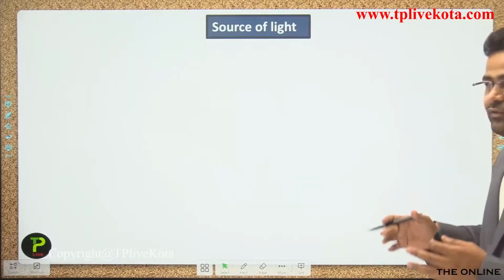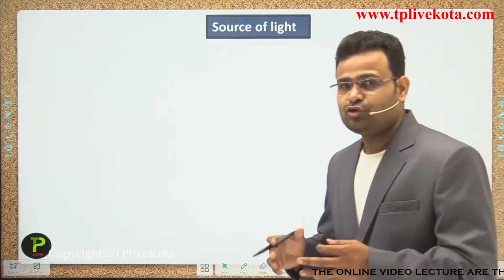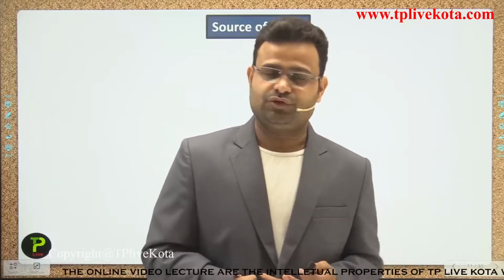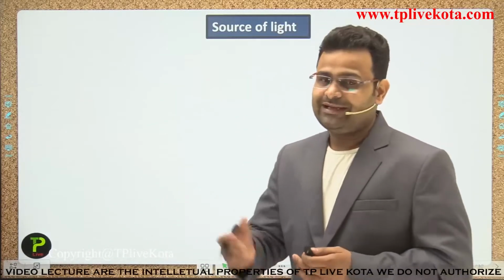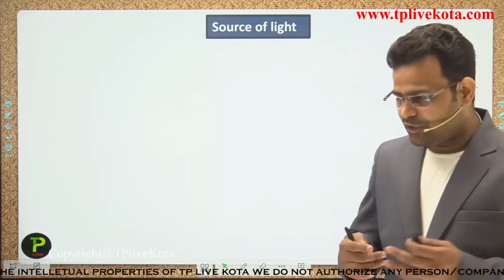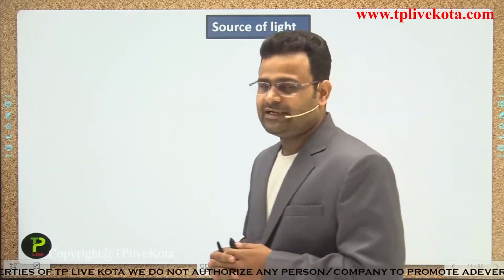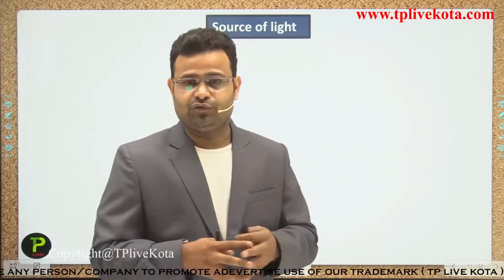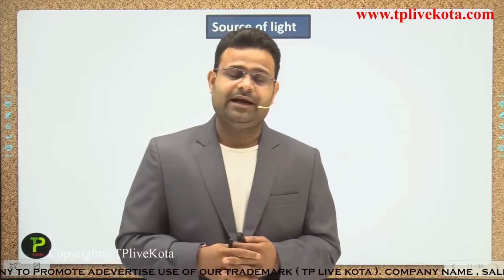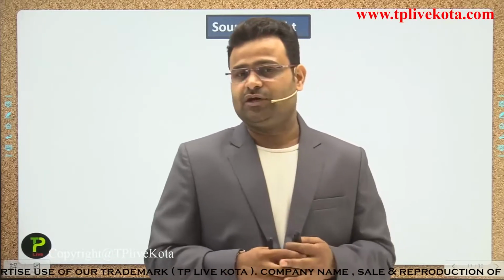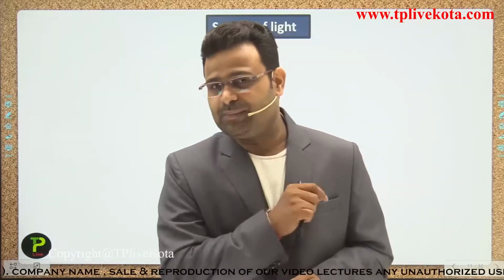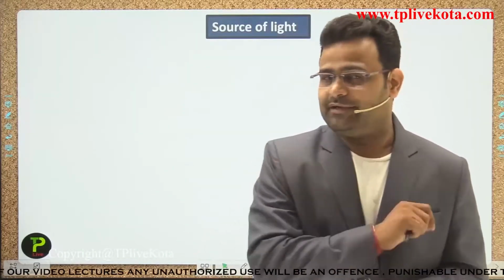So guys, now we move on to the next point, that is the source of light. How many sources, and how many types of sources, are available to get light, guys? If you talk about a source of light, you say the sun always provides light and a lamp always provides light. But guys, there are some more sources which do not provide light themselves, but are visible whenever light is incident on them.